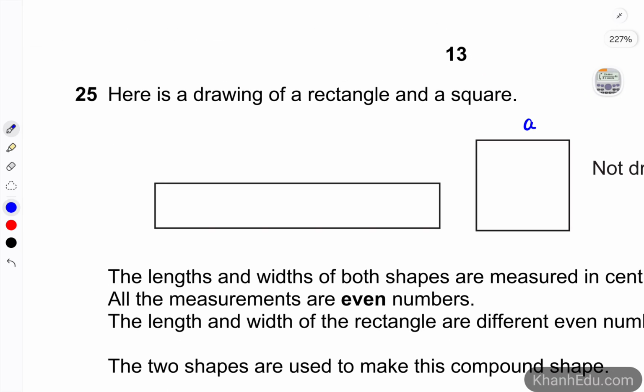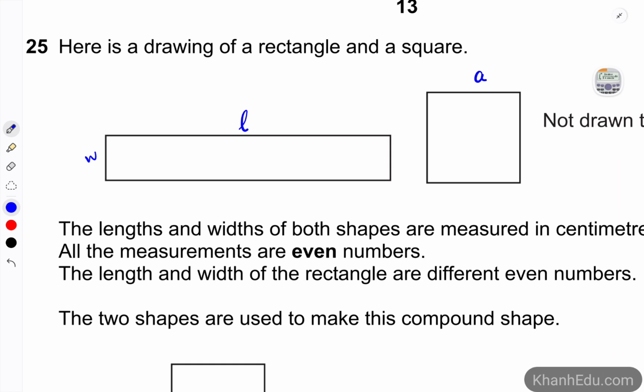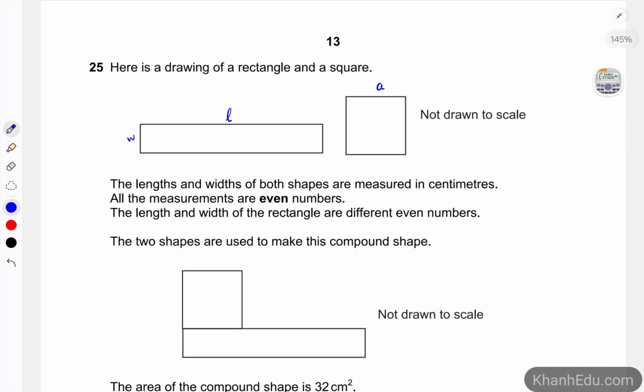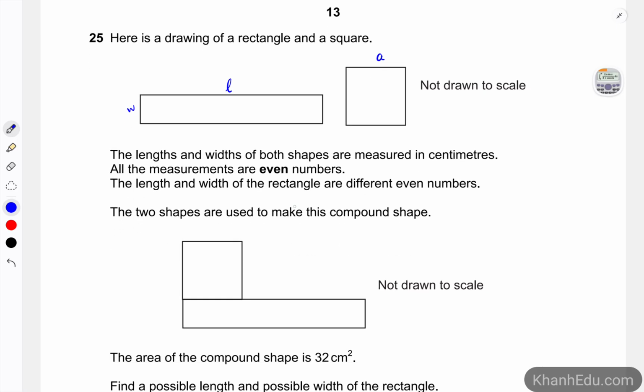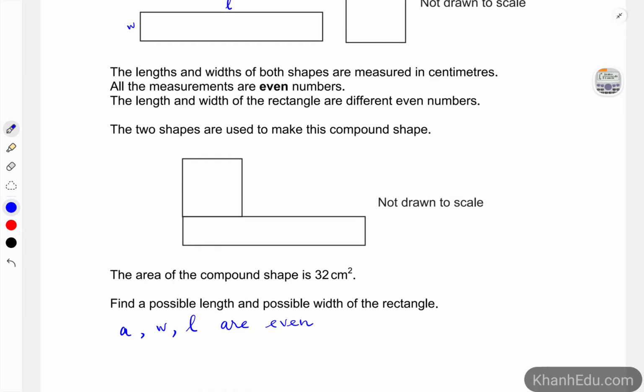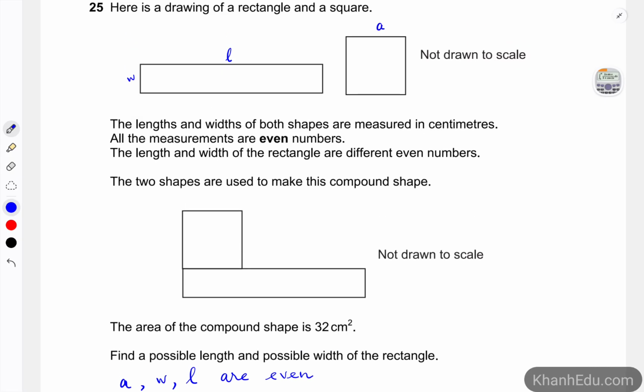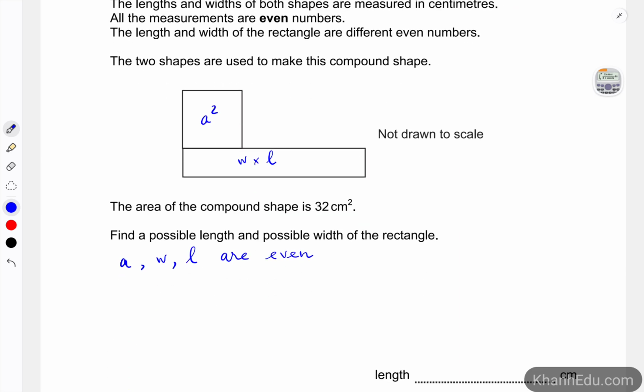And the width of the rectangle is W, and the length is L. So A, W, and L are even numbers. And the area of the compound: the area of this square is actually A squared, and this one is W times L. And then we add them together.